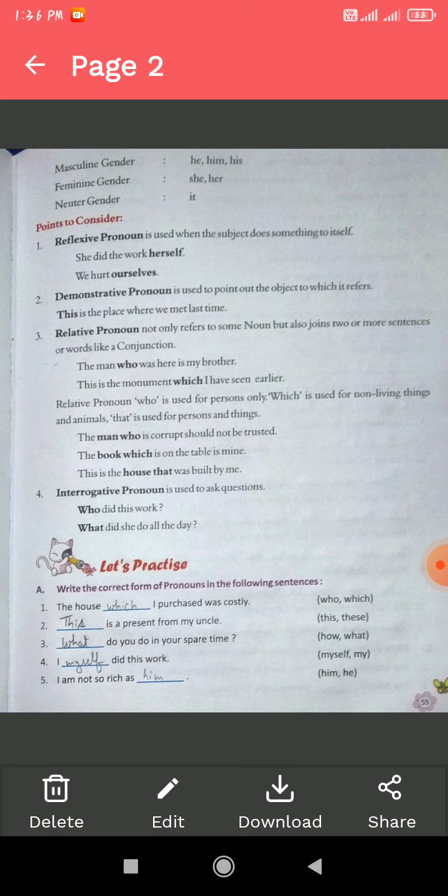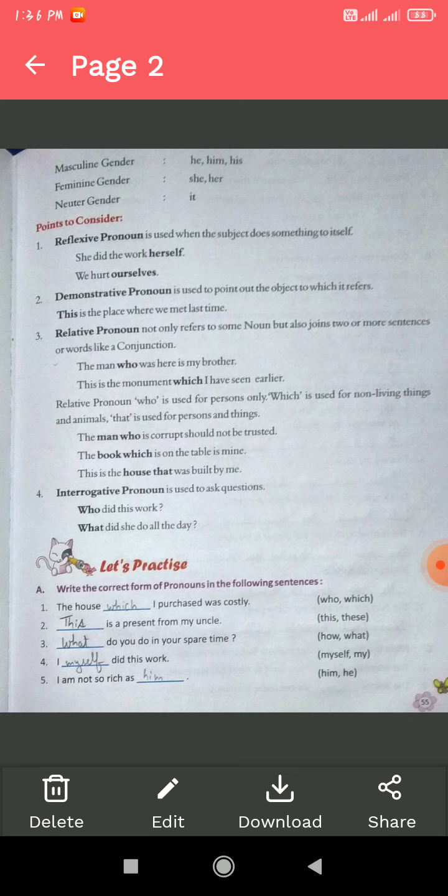Dash is a present from my uncle. This is a present from my uncle. This is a demonstrative pronoun because it demonstrates something in this sentence. That's why it is a demonstrative pronoun. This is a present from my uncle.